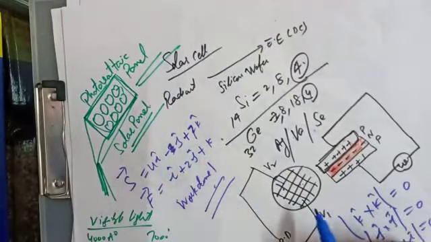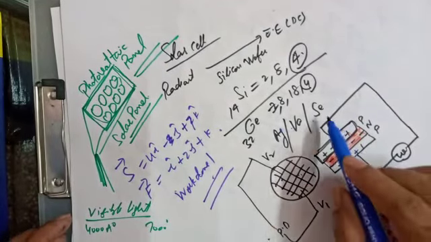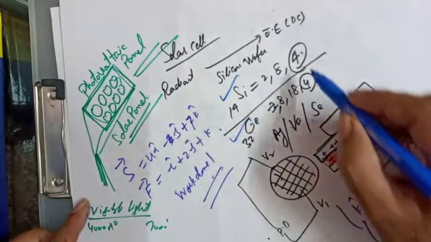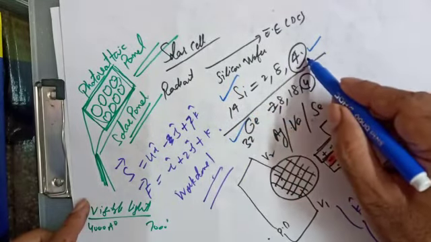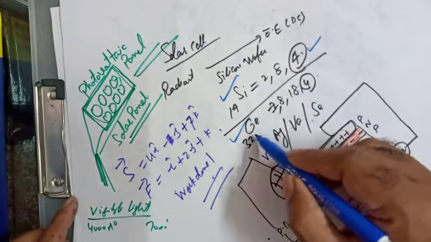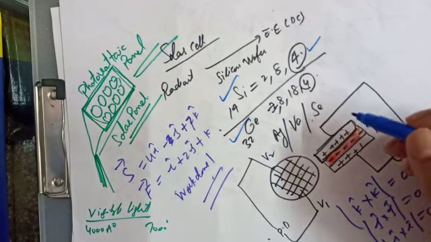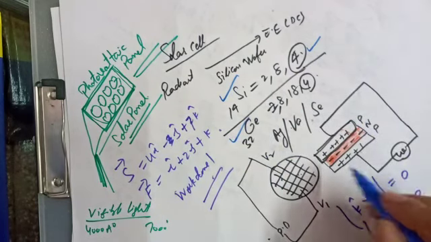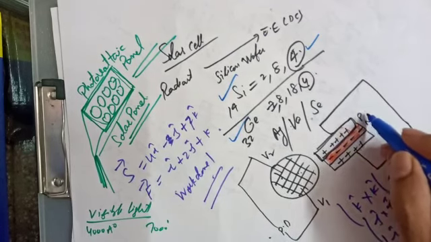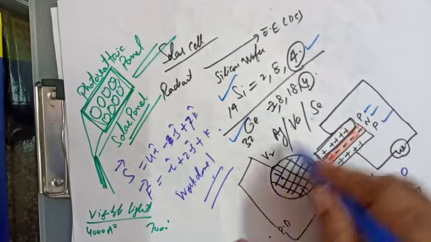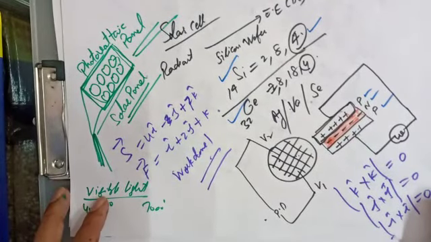Solar cell is a device which is made of semiconductors like selenium, silicon, germanium. Silicon has atomic number 14, so valence electrons 4, germanium valence electrons 4. So they are the semiconductors, and we add some impurities, make them positive, make them negative. So we're making the p-n junction. In simple words, I'm adding the impurities in the solar cell.